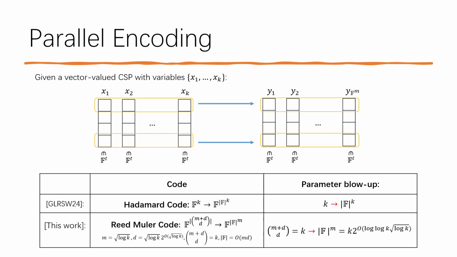As you can see, parallel encoding does not increase the number of bits in each line. It also keeps the number of lines depending only on the parameter k. This is how we get rid of the polylog n factor in the classical PCP proof. In our previous paper, we used Hadamard code, which causes exponential blow-up of the parameter. In this work, we use Reed-Muller code, which gives us almost linear blow-up.